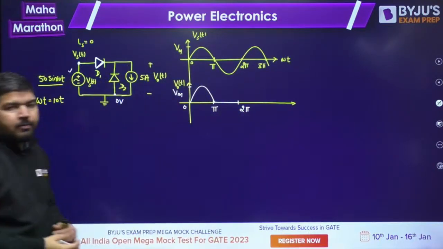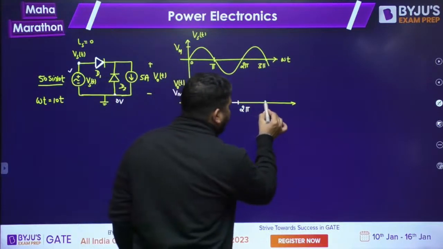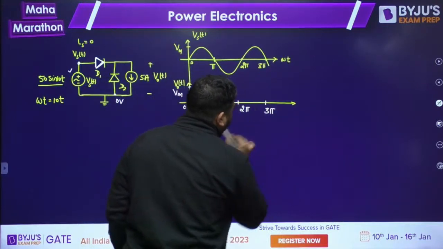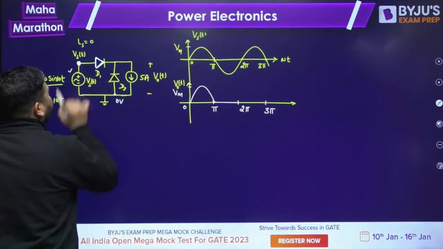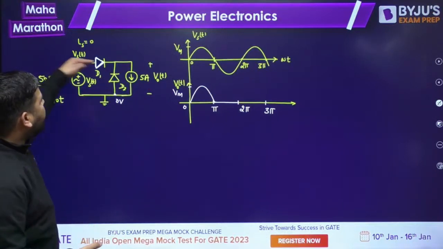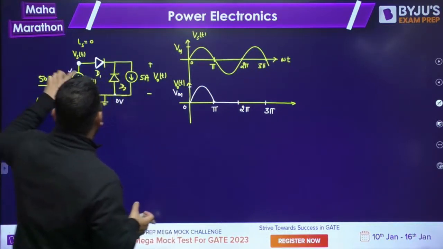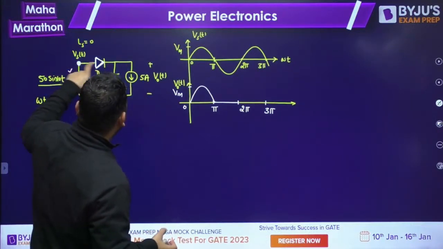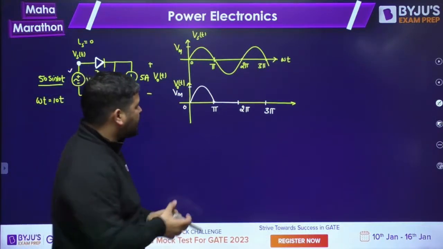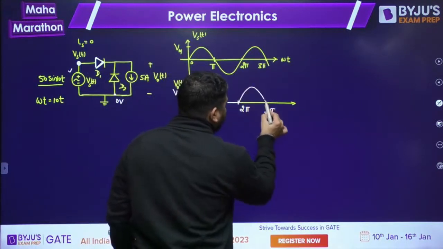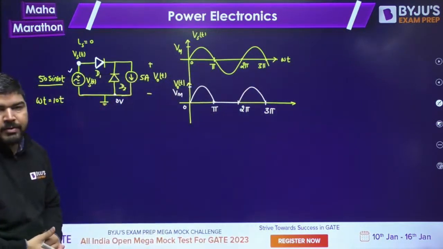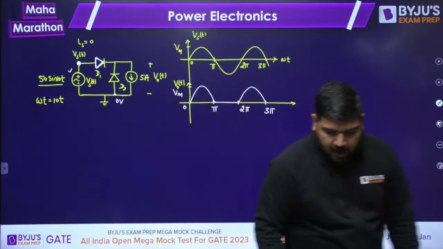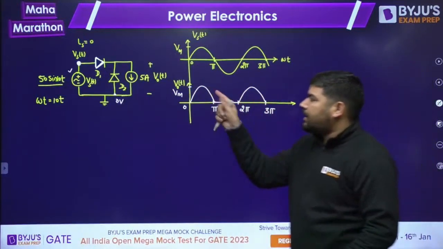Output voltage will be 0 from pi to 2 pi, and then from 2 pi to 3 pi, again the supply voltage is positive. So again D1 will be shorted and the output voltage will be the same as the supply voltage. The supply voltage source will come parallel with the output voltage. So this will be my wave shape of output voltage. I hope it is clear.